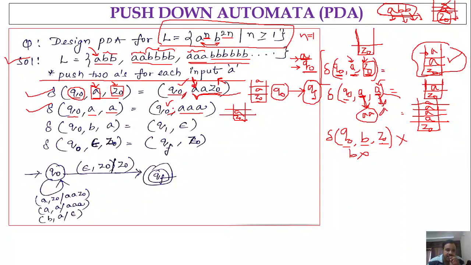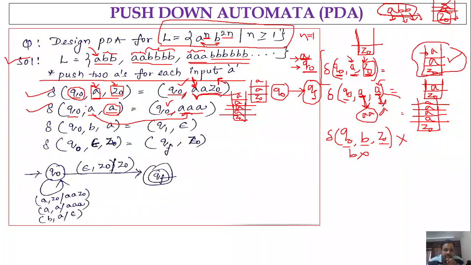Then we push this stack content A, followed by 2A's for this input A. So the stack content will be Z naught, and above that we have 4A's, right?